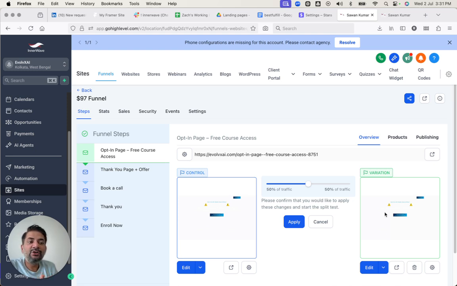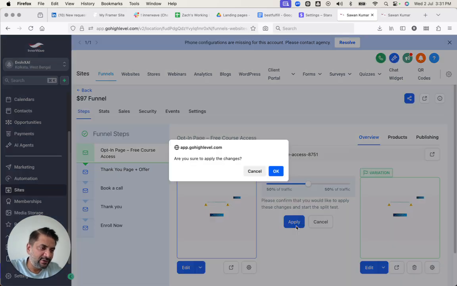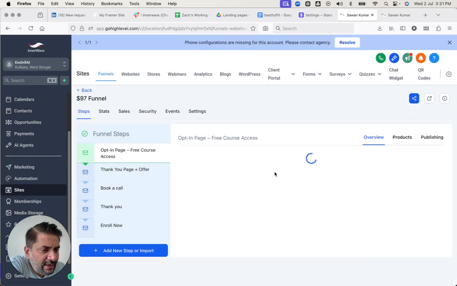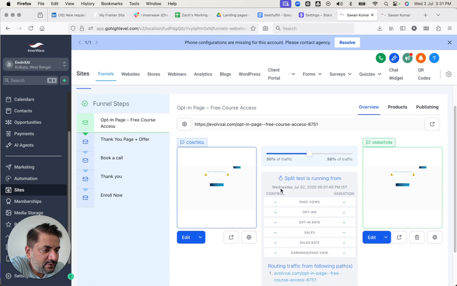Wait until you have at least 100 to 200 visitors per variant before deciding. And GoHighLevel will show unique visitors per version, conversion percentage, and more. Let's click on apply for now and click on OK. And you would see the fields that you are going to be able to track.